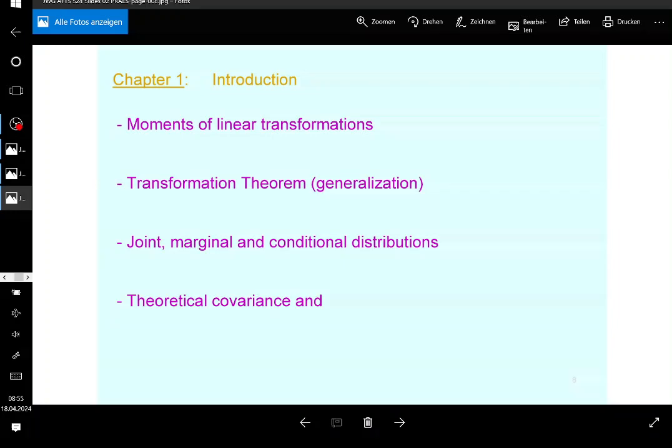So we're also going to look at theoretical covariance and theoretical correlations. Not the empirical ones, the theoretical ones, and then we can also address the empirical ones in time series. And then we need to find conditional expectations and a conditional variance. So if I say variance, I mean also conditional variance. This is going to be a huge issue, guys, especially the last one, and I want you to understand it.